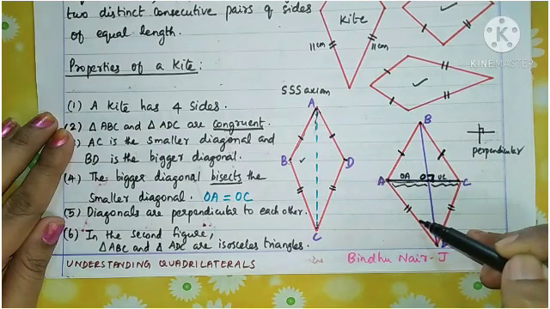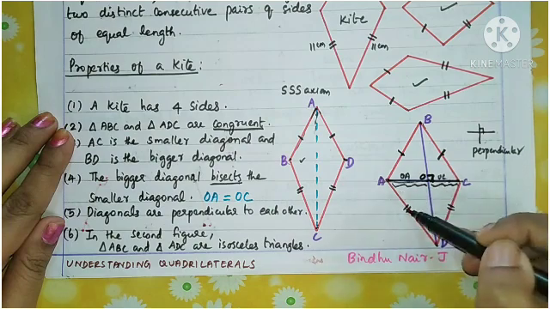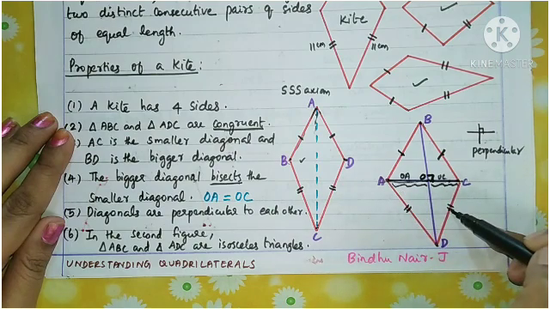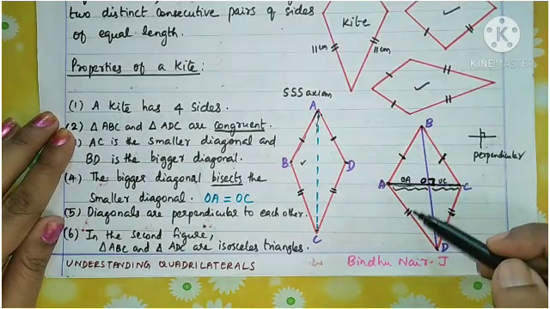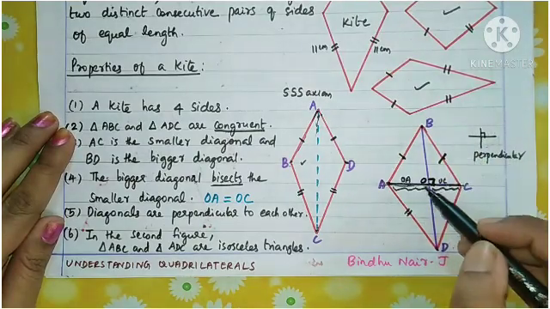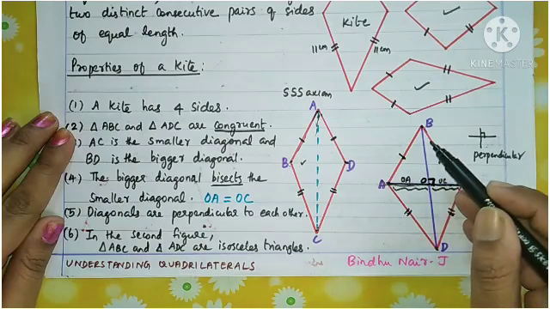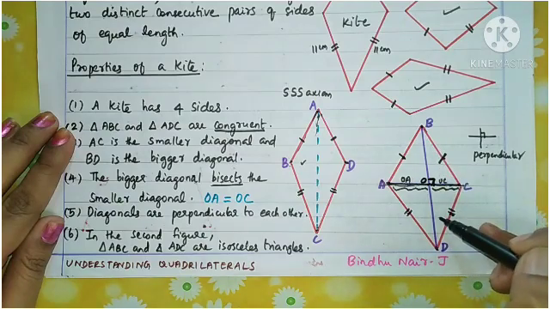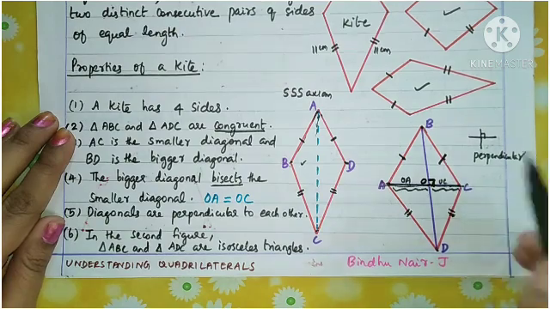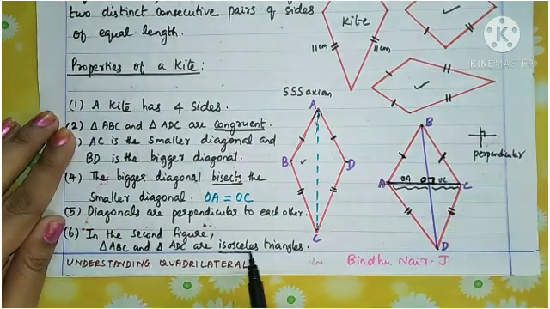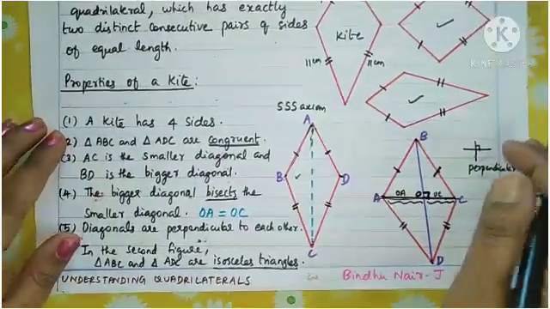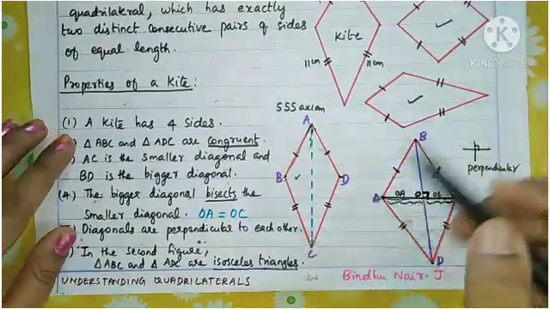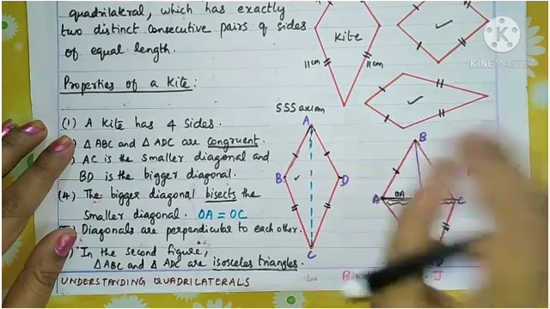Similarly, in the bottom triangle ADC, these two sides are equal. And you know, in a triangle when two sides are equal, it is called an isosceles triangle. So always in a kite, when you consider the top triangle and bottom triangle, they will be isosceles triangles.